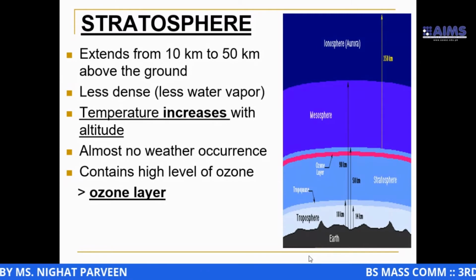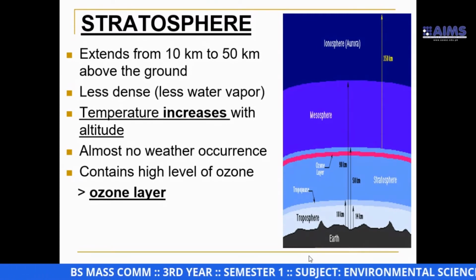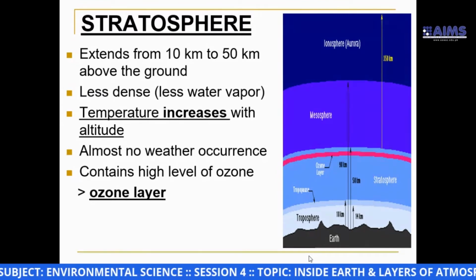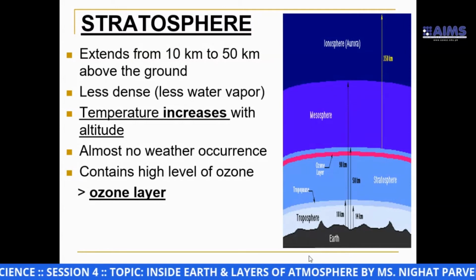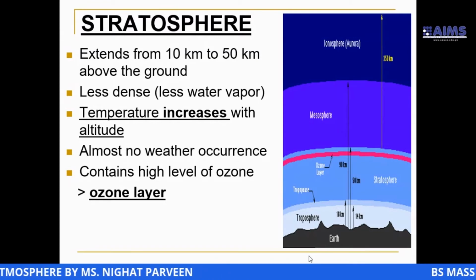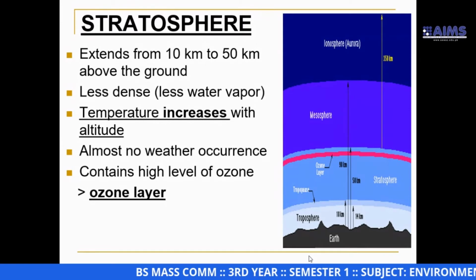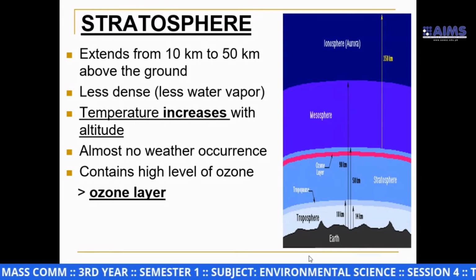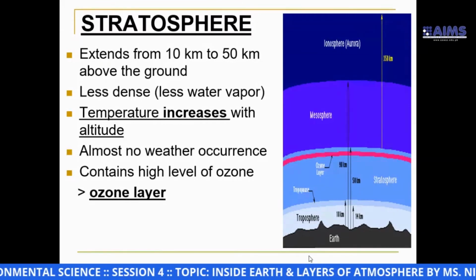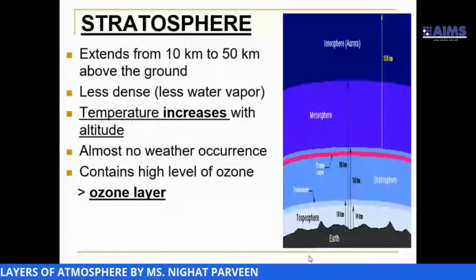It is actually a combination of three oxygen atoms, and this layer is meant to protect us from ultraviolet rays. Ultraviolet rays, if they fall on human beings, animals or plants, will cause huge destruction to that organism.